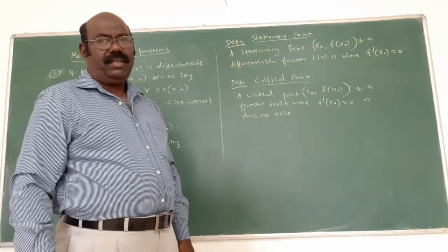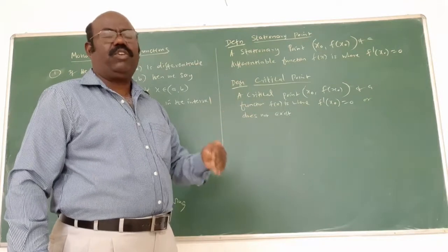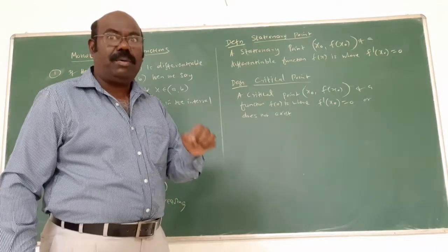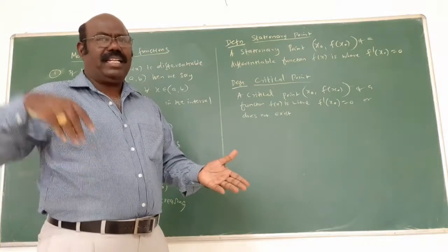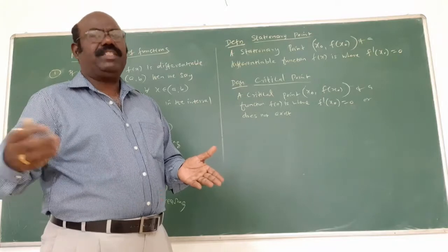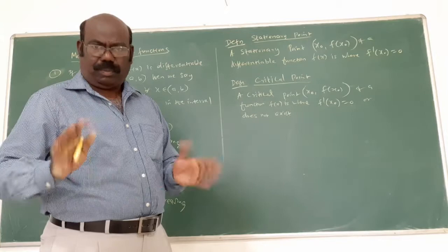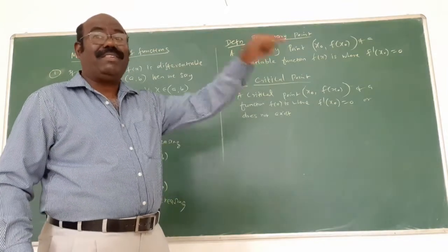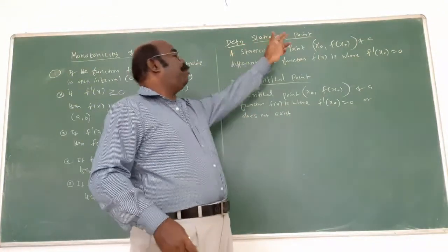Am I right? f dash of x equal to 0 implies you find the x value. That is called the critical number. Substitute the number in the given function and we get f of that number. Suppose f dash of x equal to 0 gives x equal to 2. Substitute x equal to 2 in the given function, f of 2 equal to something. Therefore (2, something) is the stationary point.